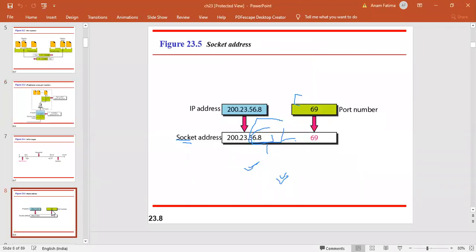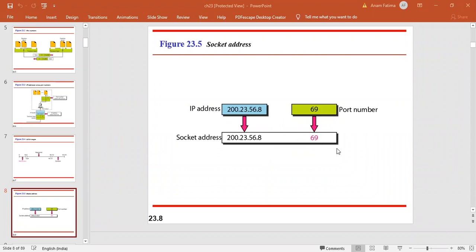And for process-to-process delivery, we need to take care of two things. What are the two things? One is your IP address and the other is your port number. These two combined form your socket address. The combination of IP address and port number is your socket address.